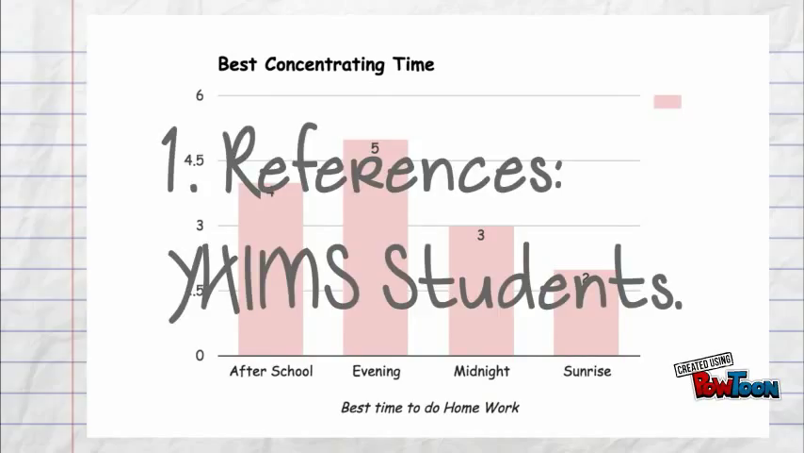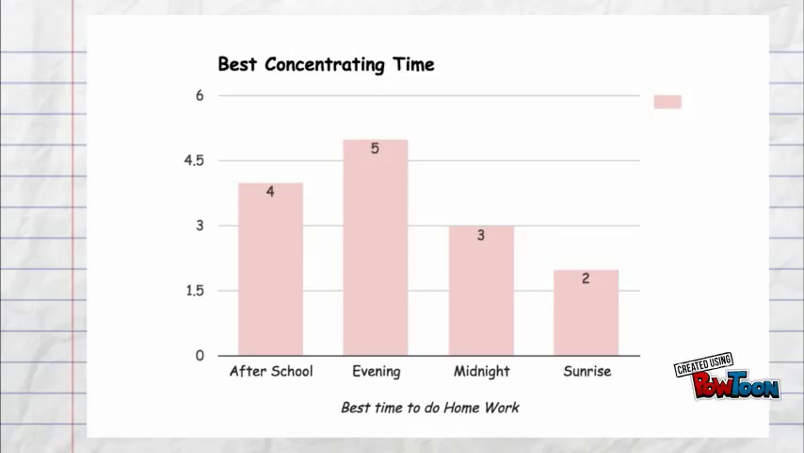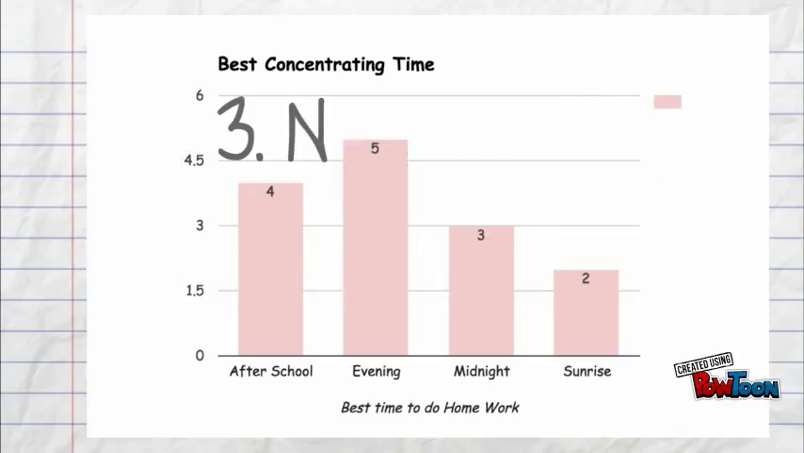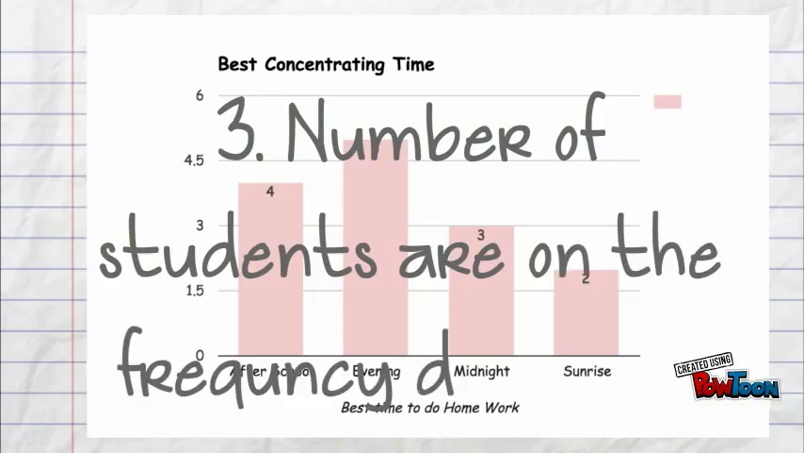There were 4 options to choose from. After school, which was 5 to 9 p.m., evening, which was 9 p.m. to 1 a.m., midnight, which was 1 to 5 a.m., and sunrise, which was 5 a.m. to before you leave for school. These 4 options are on the group data axis. The number of students are on the frequency data axis.